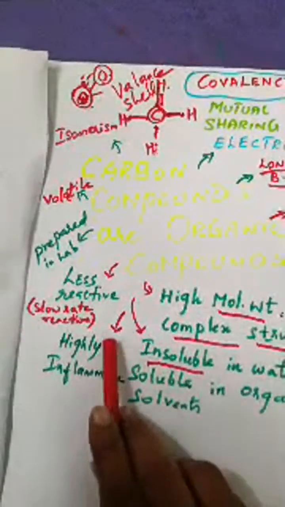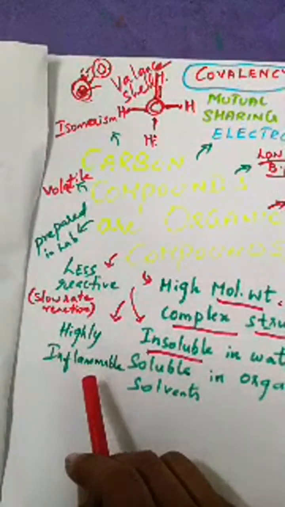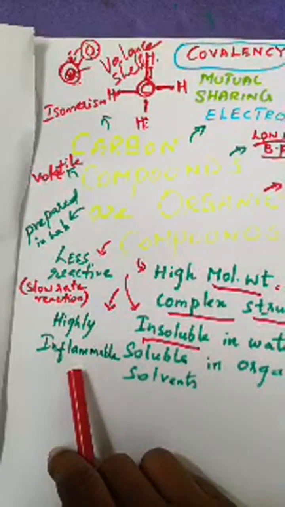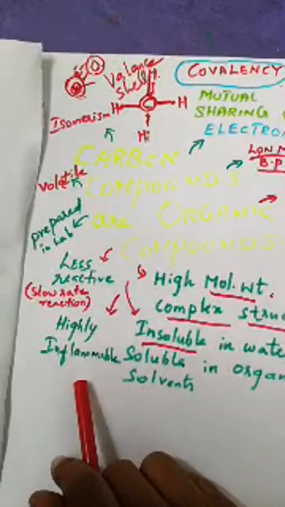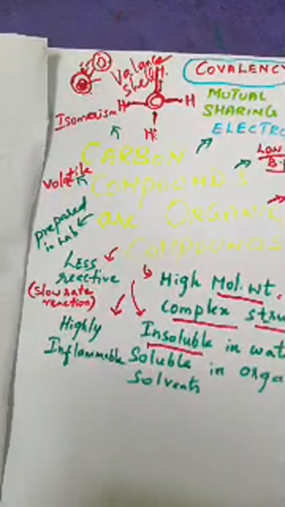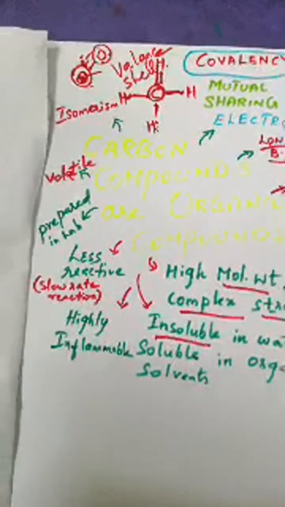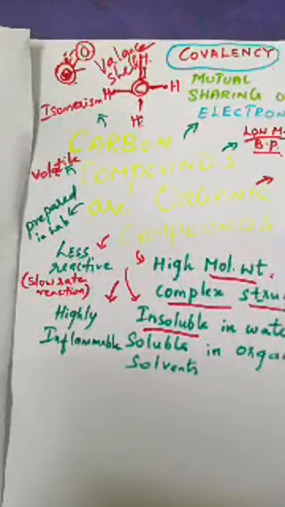And then the carbon compounds are highly inflammable. They will catch fire immediately. Your LPG gas is an organic compound. What is the gas present in the gas cylinder you use in your house?